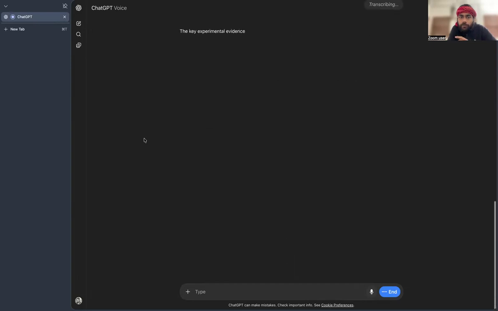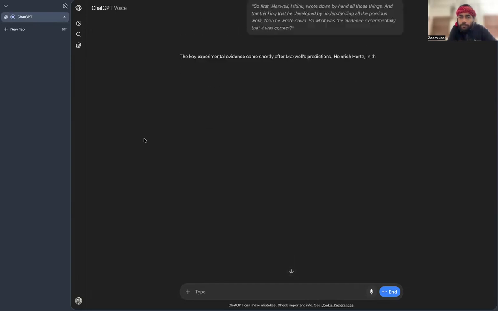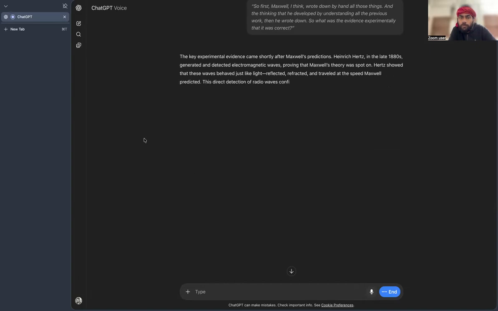The key experimental evidence came shortly after Maxwell's predictions. Heinrich Hertz in the late 1880s generated and detected electromagnetic waves, proving that Maxwell's theory was spot on. Hertz showed that these waves behaved just like light: they reflected, refracted, and traveled at the speed Maxwell predicted. This direct detection of radio waves confirmed that Maxwell's electromagnetic theory was indeed correct.